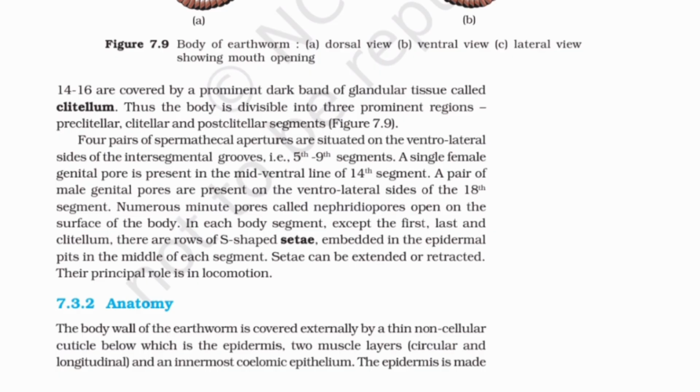In each body segment, except the first, last and clitellum, there are rows of S-shaped setae embedded in the epidermal pits in the middle of each segment. Setae can be extended or retracted.